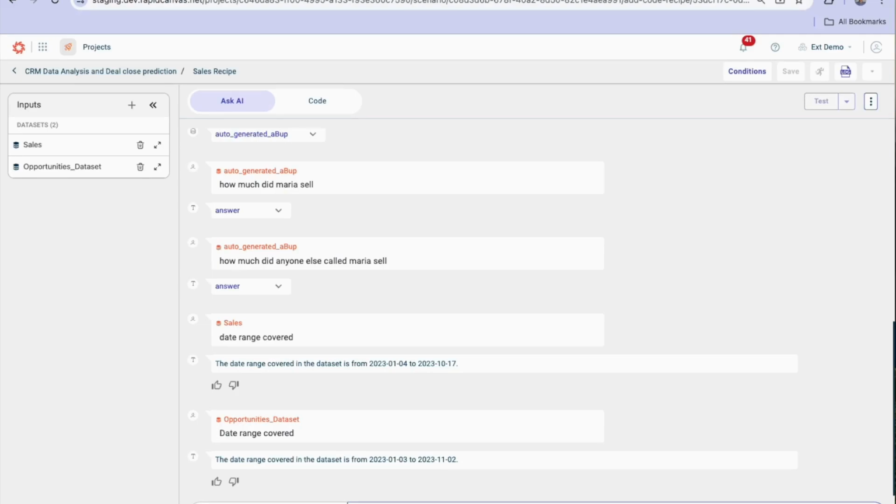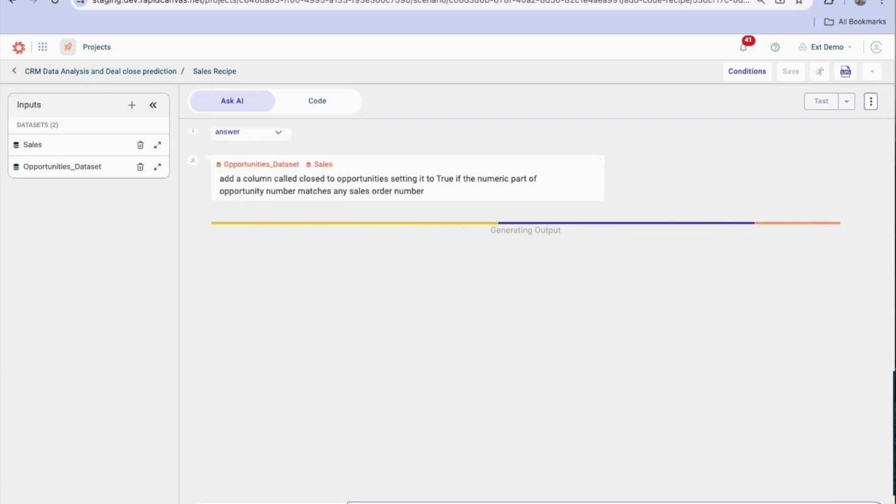And again, the LLM will figure out how to do that, how the join works, add the column, figure out that if it's not true, then it's likely to be false and put false in, and give me a data set that's ready to go and build the model.